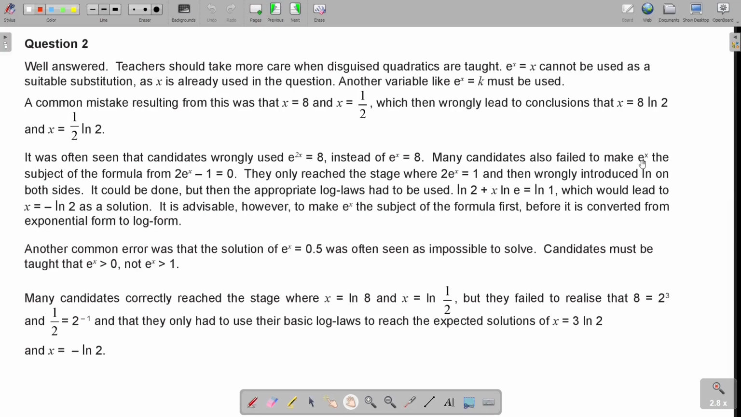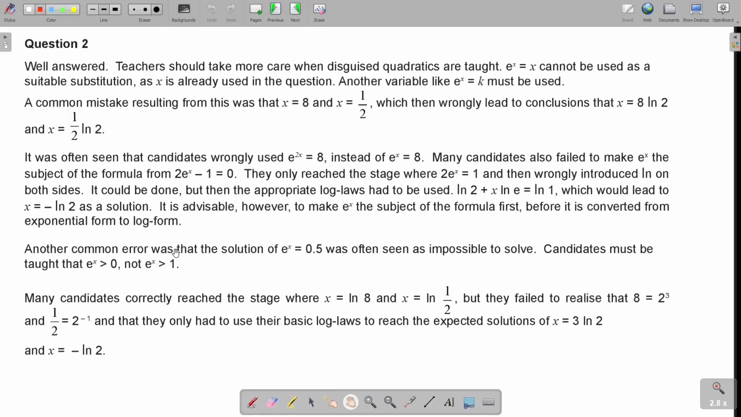Many candidates also failed to make e^x the subject of the formula from this. They only reach the stage where they get this and then wrongly introduce ln on both sides. Yes, so this is very important in this question that you go from log form to exponential, or exponential, like in this case, to log or ln. It could be done, but then the appropriate log laws had to be used. Okay, it was actually more difficult if you took ln on both sides, which would lead to this as a solution. It is advisable, however, to make e^x the subject of the formula first before it's converted from exponential form to log or ln form.